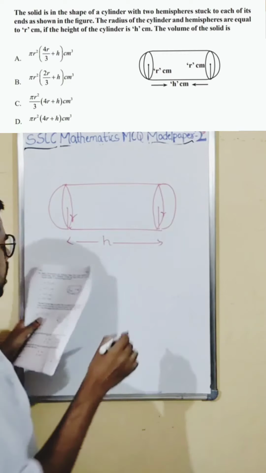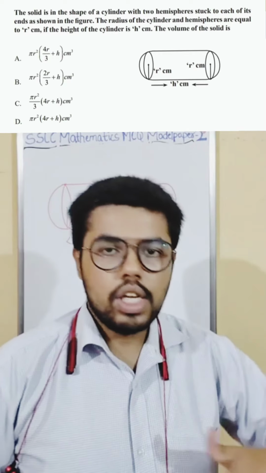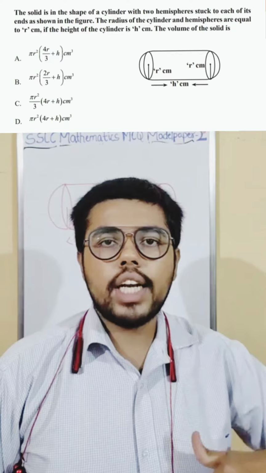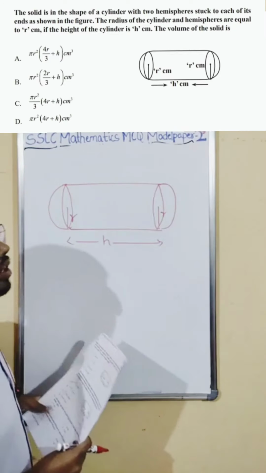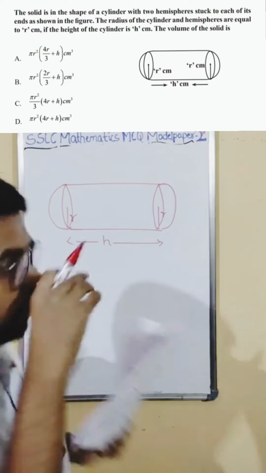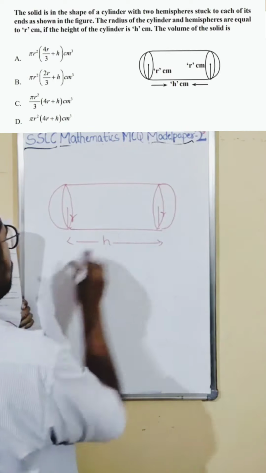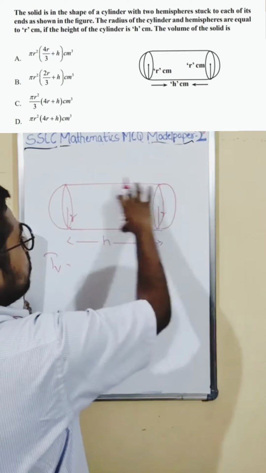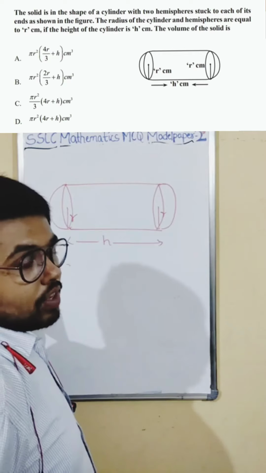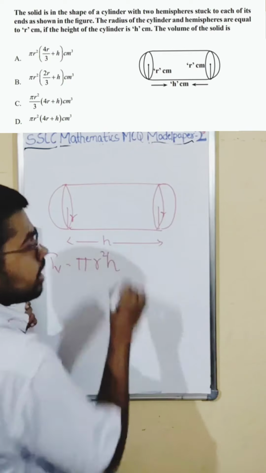They are asking us the volume of the solid, and they have given some options. You have to put the answer in terms of formula only. How to do the volume? You should just add all the volumes. First you have to know the volume of the cylinder. What is the volume of the cylinder? It is pi r square h. Correct? This is the formula.